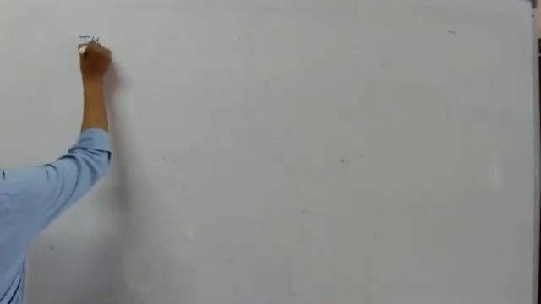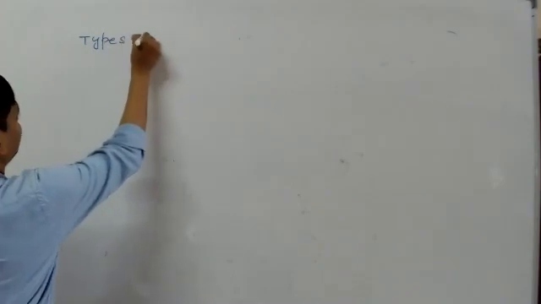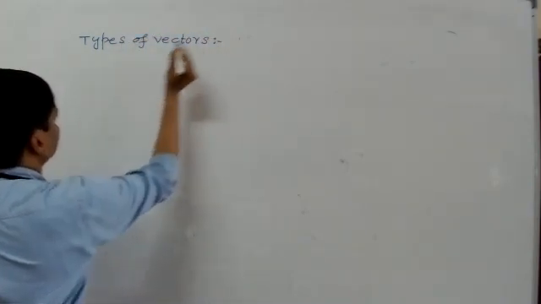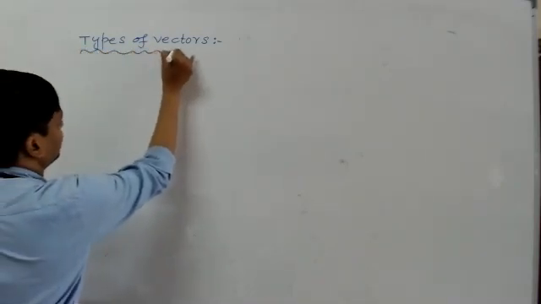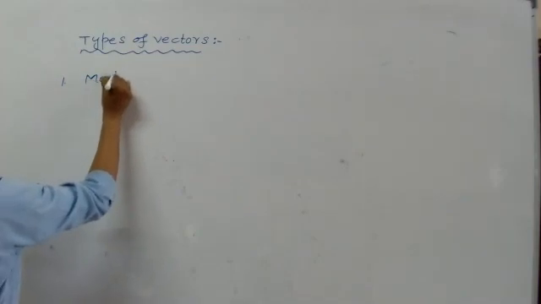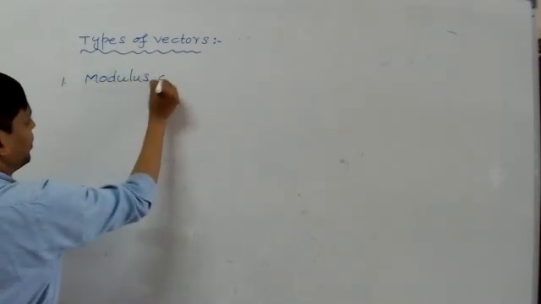Next one, modulus of vector. Put the heading. Now we want to discuss the types of vectors one by one. The first one is modulus of vector. So only the main types I want to discuss here.